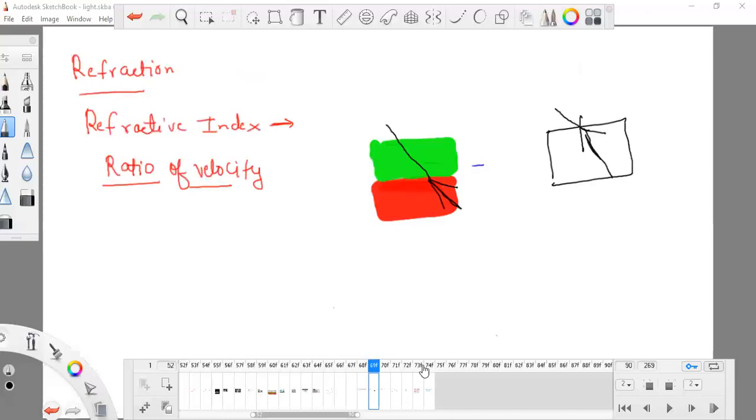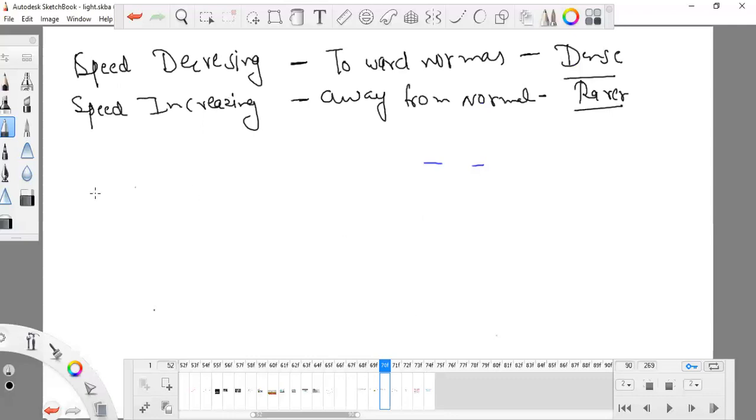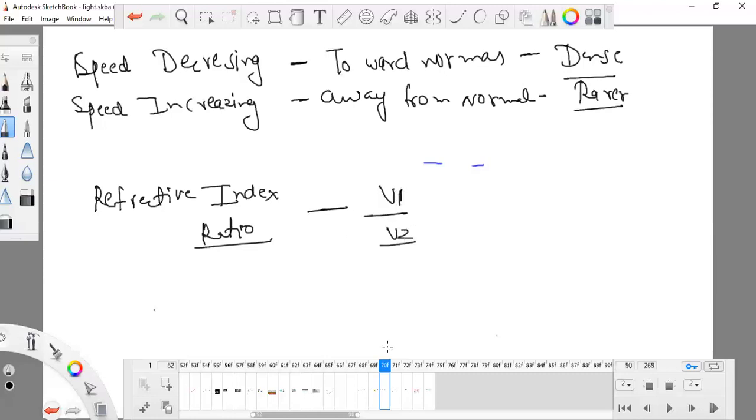Now what is refractive index? Refractive index is a ratio of these two different velocities, either decreasing or increasing. There are two media, so it is a ratio of velocity 1 and velocity 2, depending upon the medium.